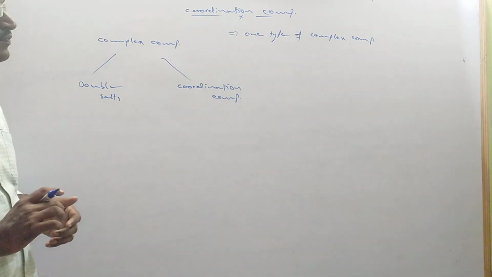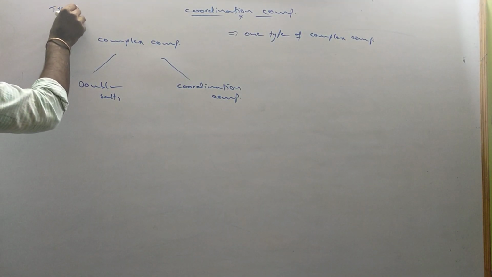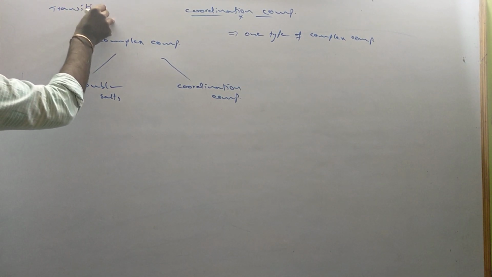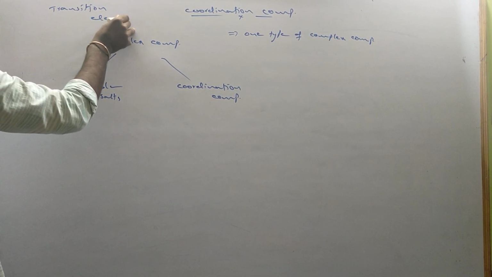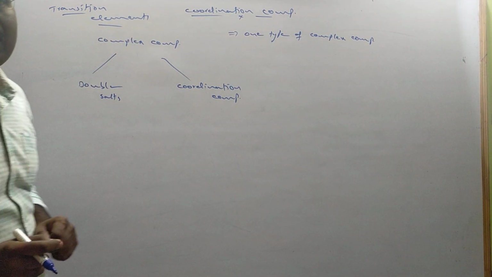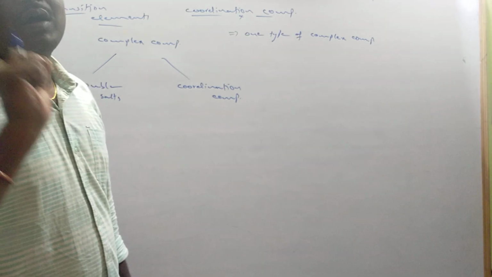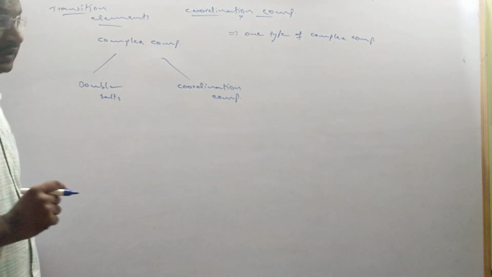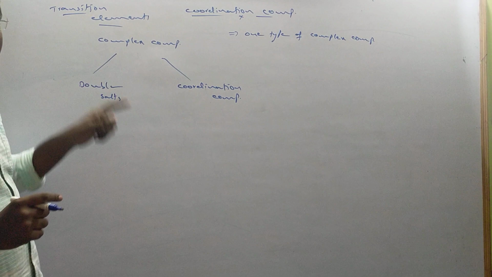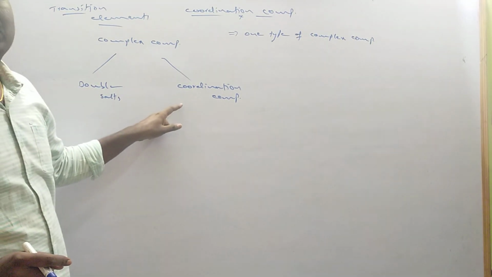Simple concept, everybody knows about transition elements. We can also call them the d block elements. Transition elements have the tendency to form complex compounds by coordinate covalent bond.